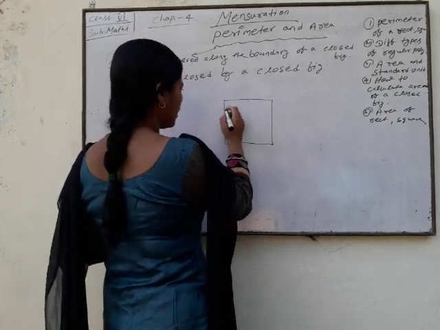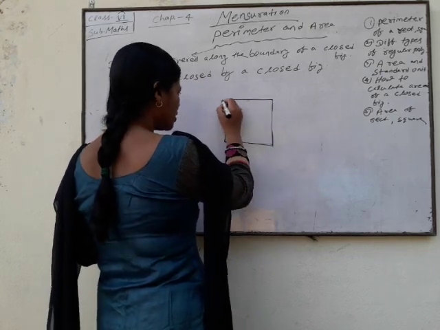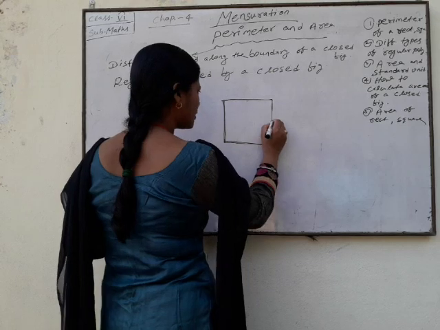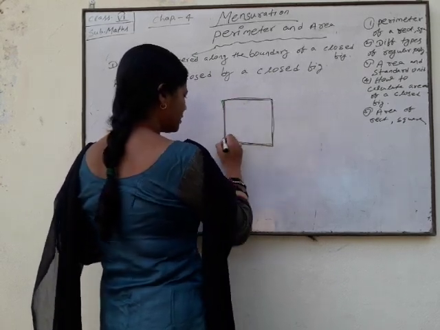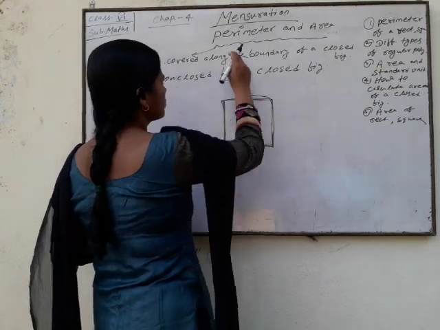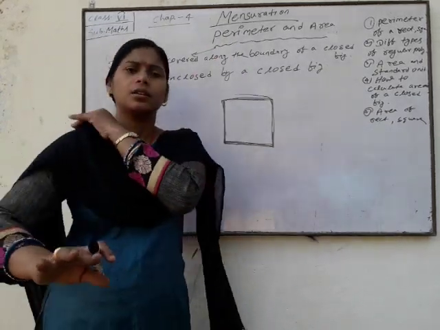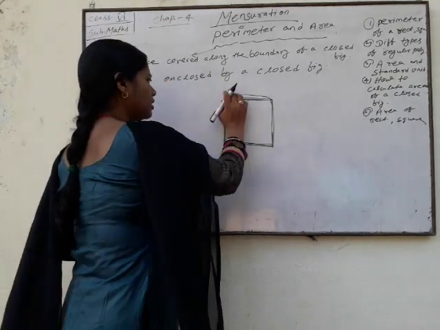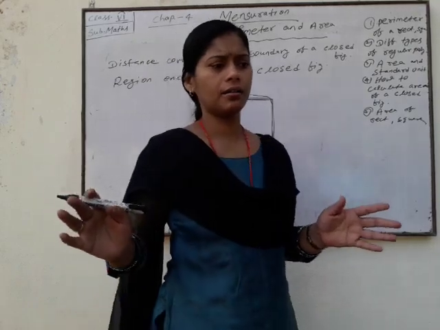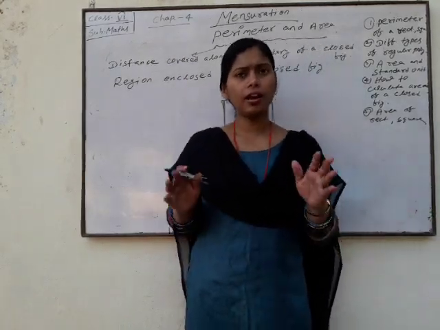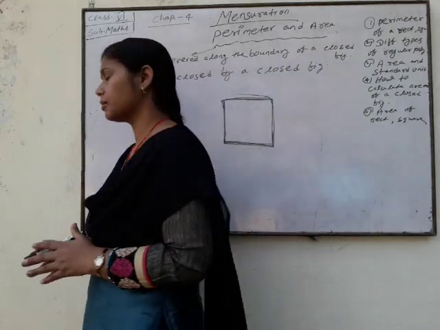This is your boundary, and the sum of its sides is called the perimeter. It means the distance covered along the boundary.